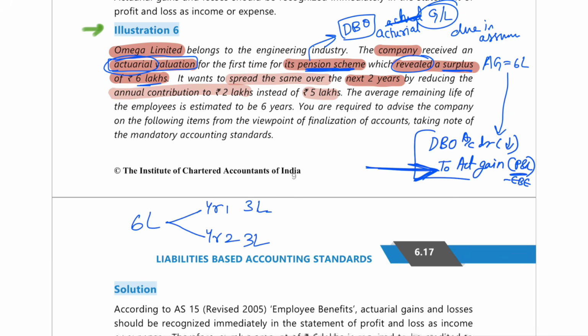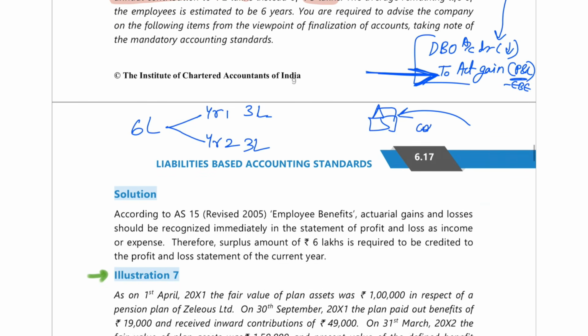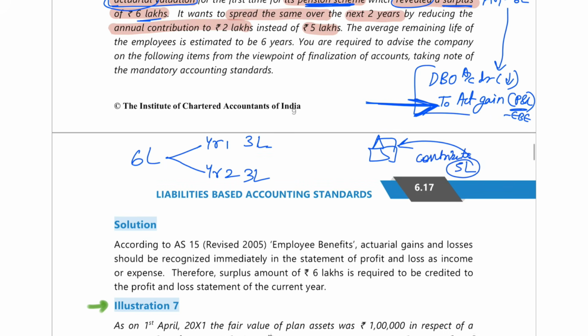And in this particular plan, I usually contribute 5 lakh rupees. Now instead of contributing 5 lakh rupees, I'll only contribute 2 lakh rupees each year. Anyway, because 6 lakh rupees I've earned more, so 5 lakh I need not contribute. I'll only contribute 2 lakh rupees. And then they are saying that the average remaining life of the employee is estimated to be 6 years. You are required to advise.